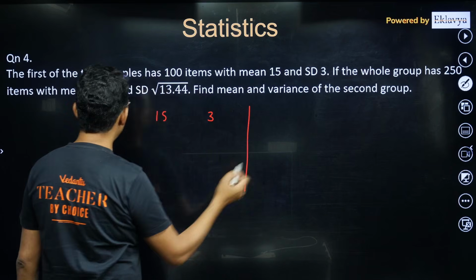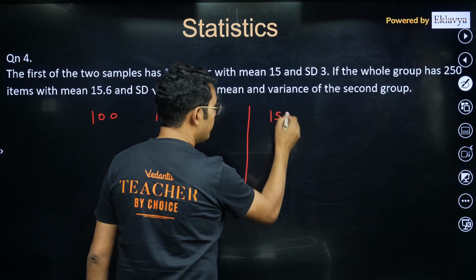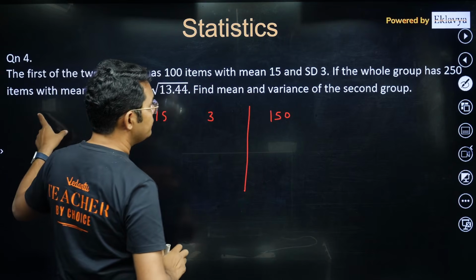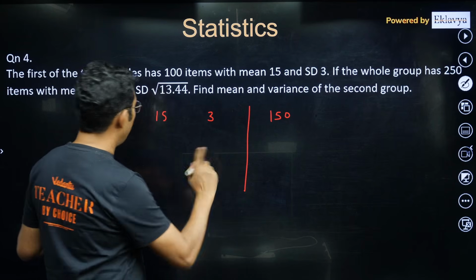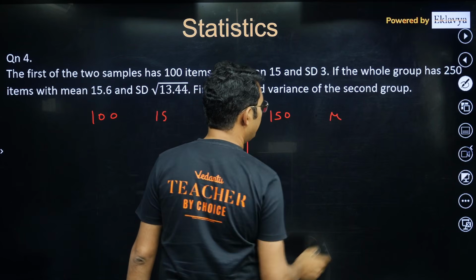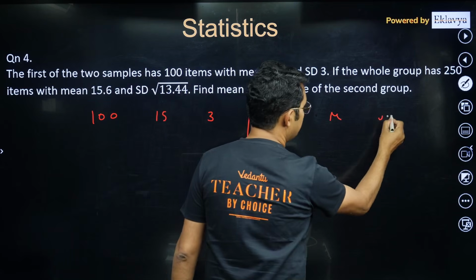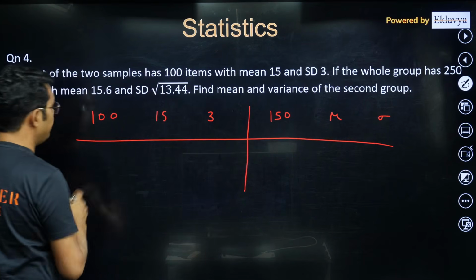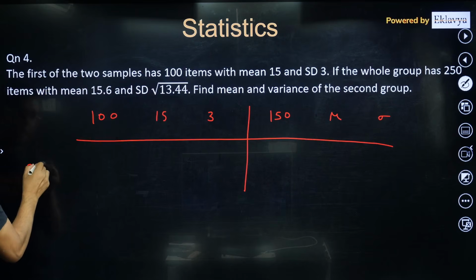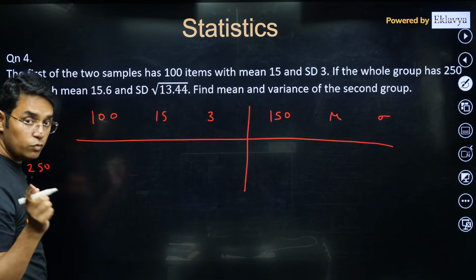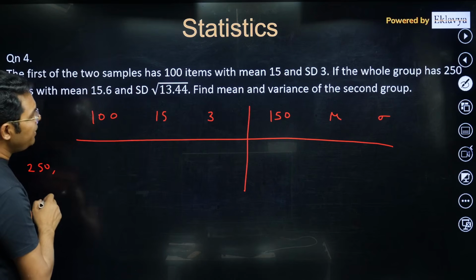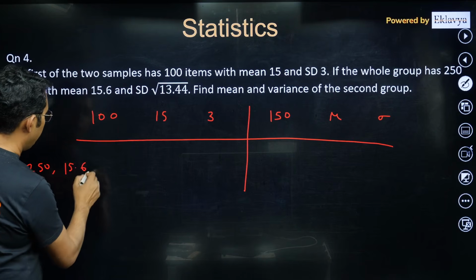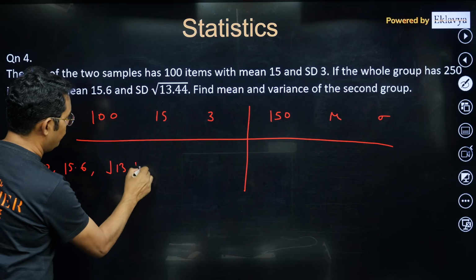The second data set will be having 150 data points because the total is 250, and we are not aware of its mean, let's say mu, and let's call its standard deviation sigma. Now if you combine them together, we are getting the total data set as 250 data points, and the mean value is 15.6, and the standard deviation is root 13.44.